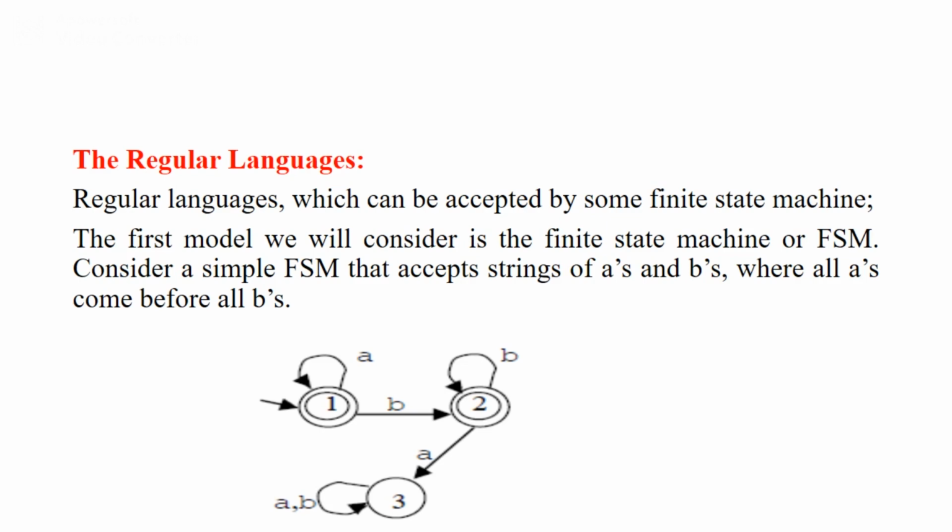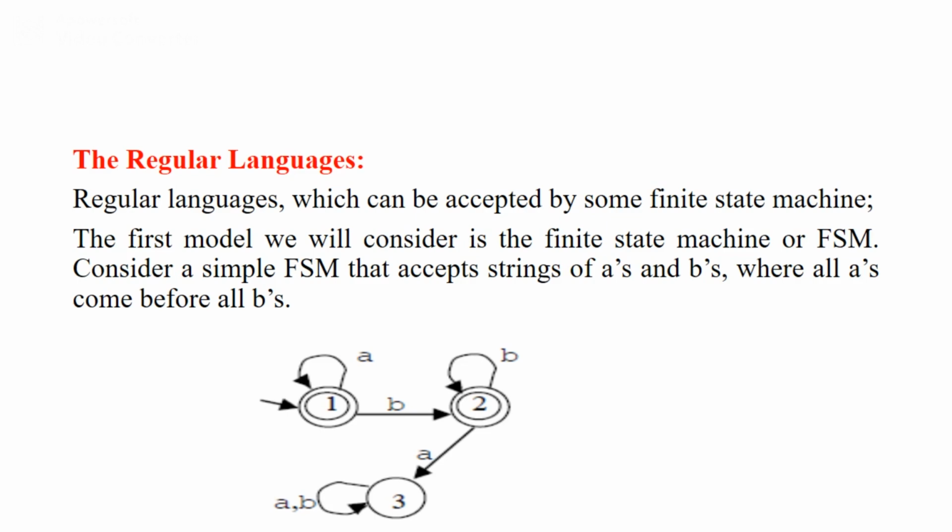I have already shown here an FSM which will accept the strings of A's and B's where all A's come before all B's. So when I say all A's come before all B's, one thing is clear here. This is going to accept even epsilon, because there is no problem of violating the rule in this case.